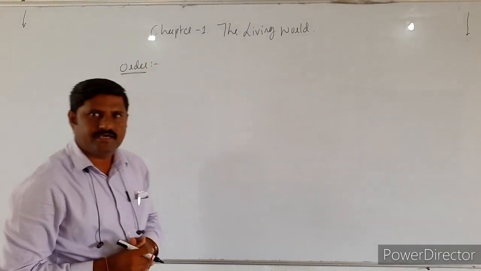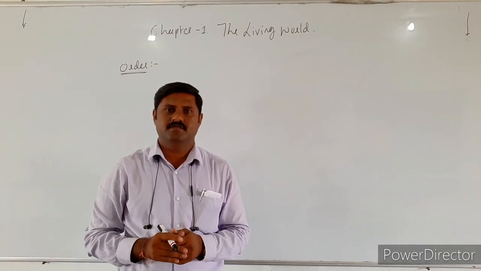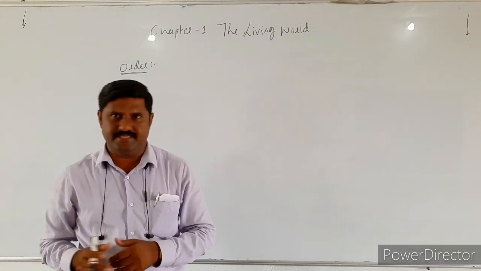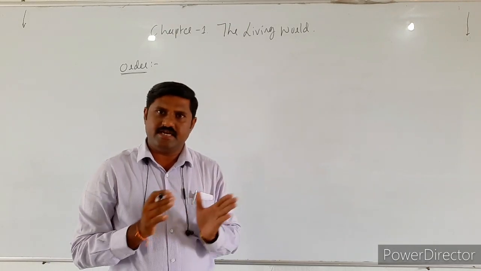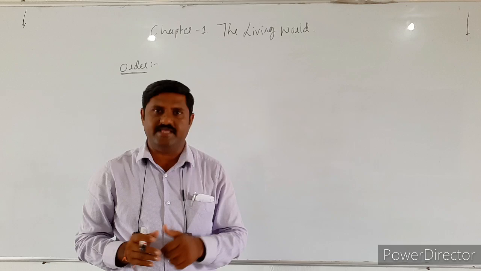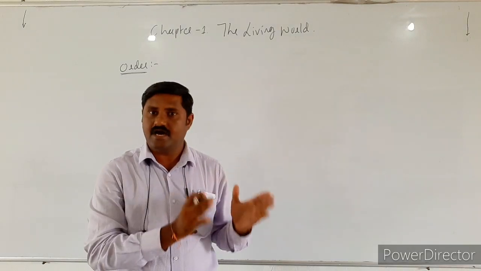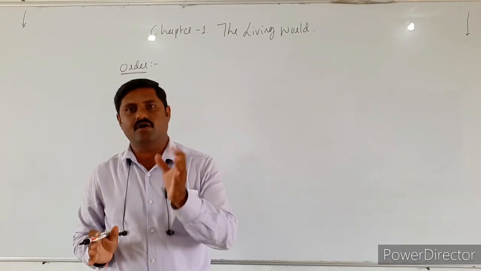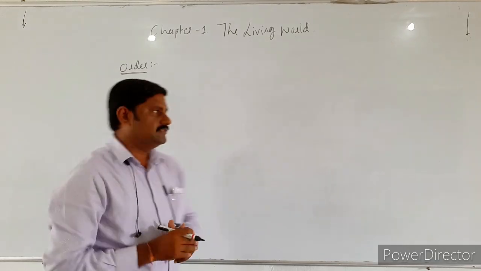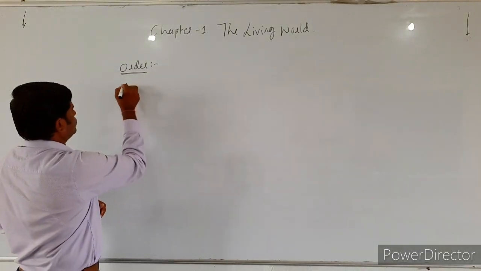What is this order? It includes several related families. So several related families which resemble among themselves are kept in one order, right?